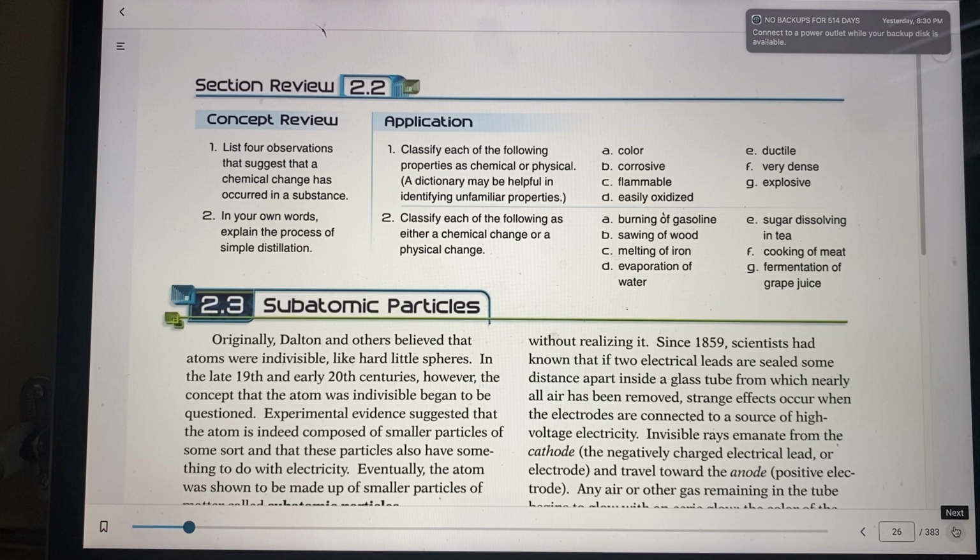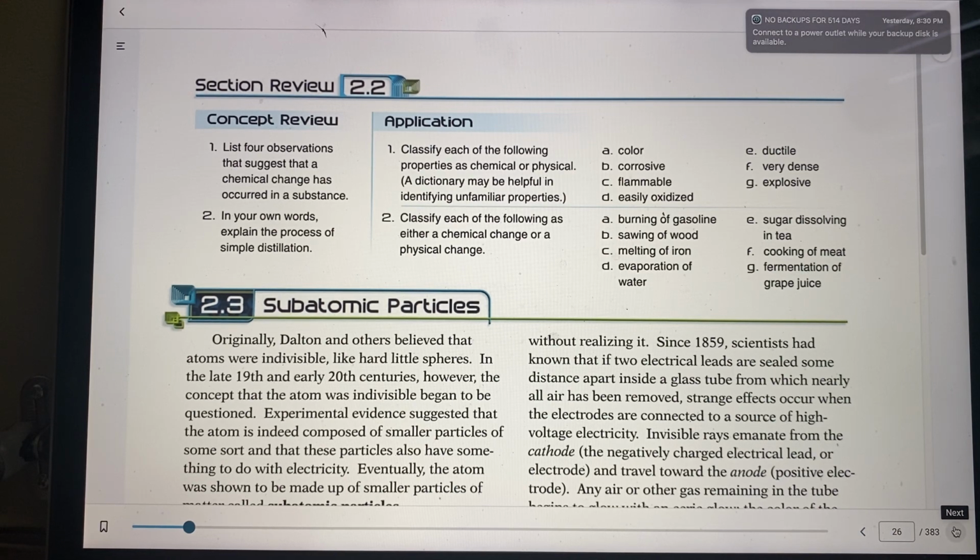It forms a gas, it forms a precipitate or some substance that comes out of it, there's a liberation or absorption of heat or some other energy, or a distinct change of color. Those are the 4 things. So, in your own words, explain the process of simple distillation. Well, I just went over that, and that's through different boiling points. Things boil at different levels, and that way you can take out that substance at the level that it boils.